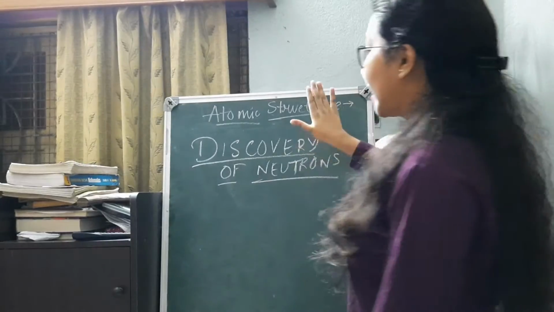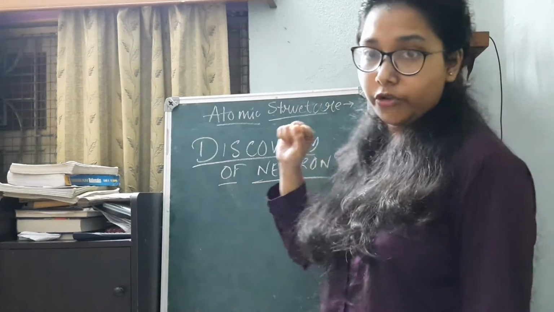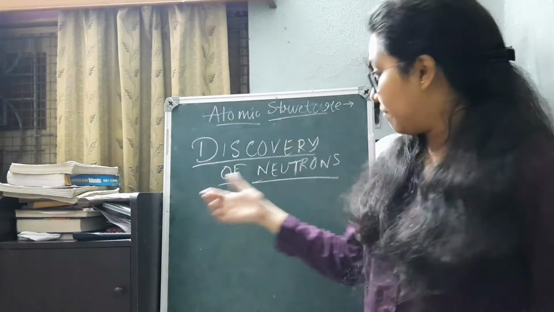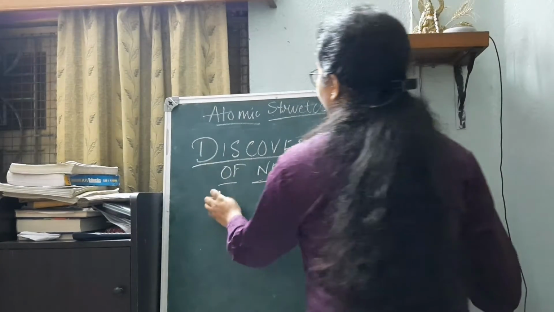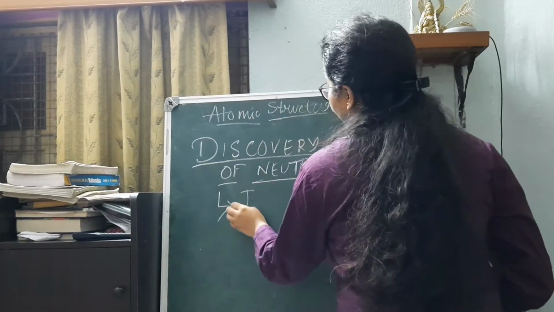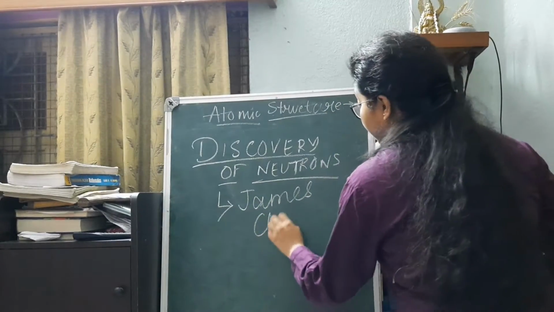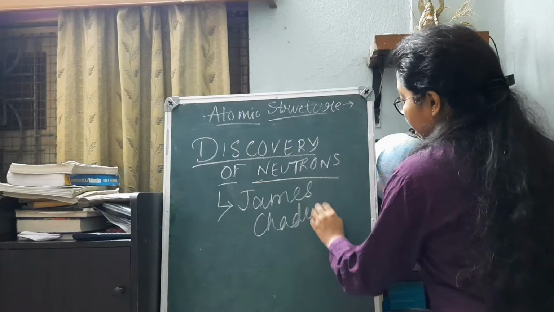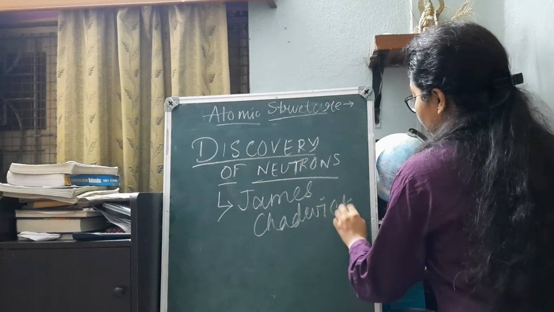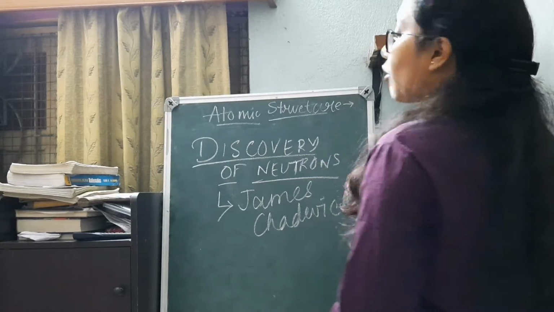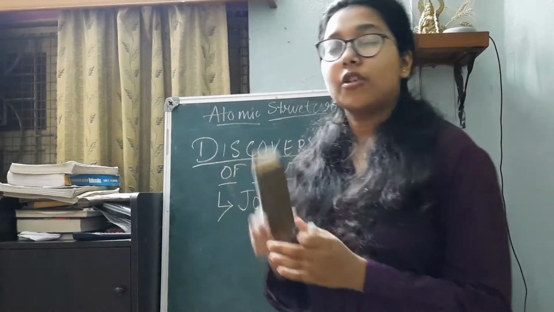So now came the discovery of the neutrons. So then again the entire idea was changing, because the discovery of neutrons came up by Sir James Chadwick, and not just that, he even received a Nobel Prize for the discovery of electron. So what was the basic property of a neutron?